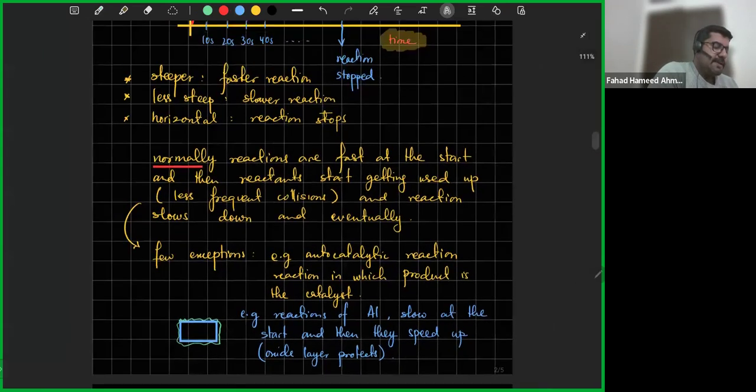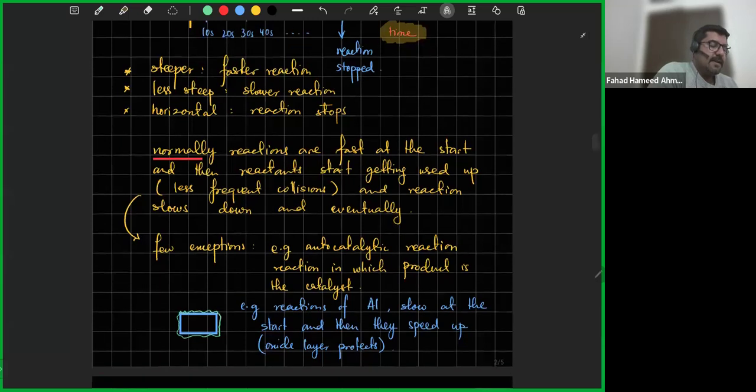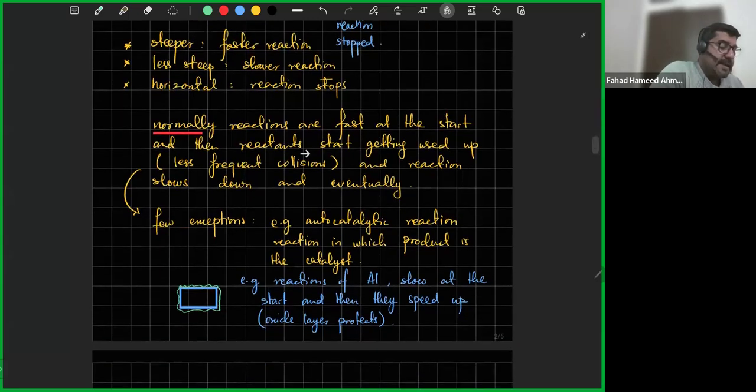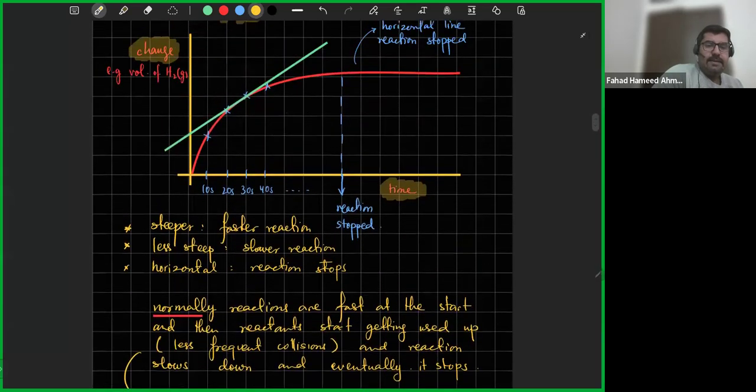Like normally, the reactions are fast at the beginning, at the start, and then the reactants start getting used up. You get less frequent collisions, and the reaction slows down, and eventually it stops when all the reactants have gotten used up. So okay, this is one example.